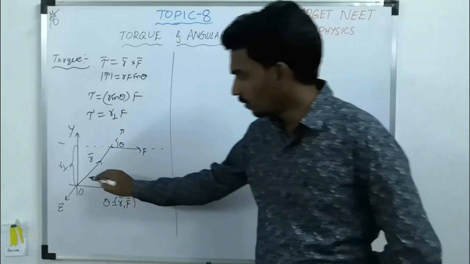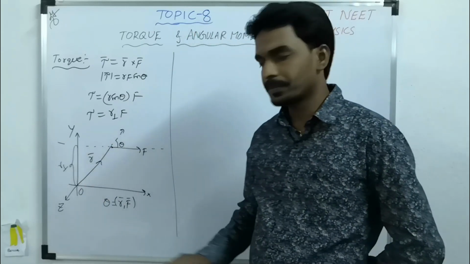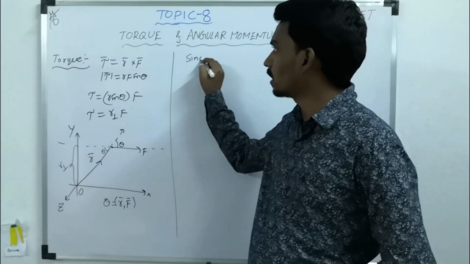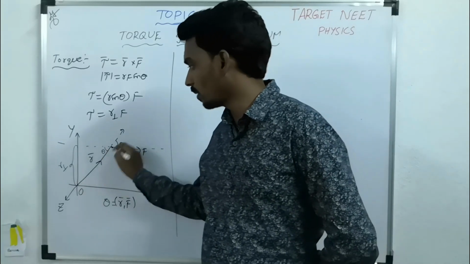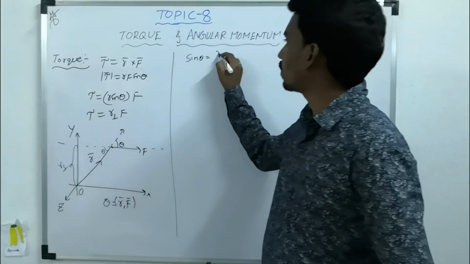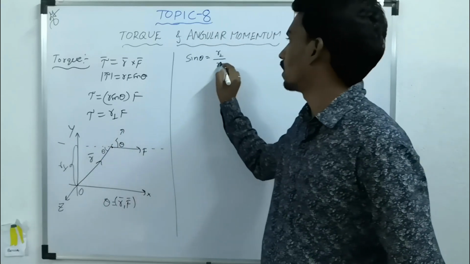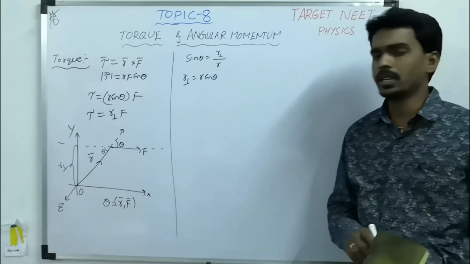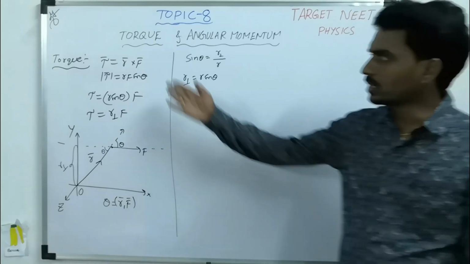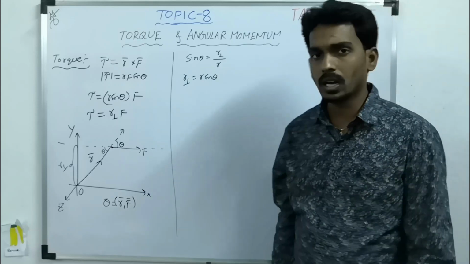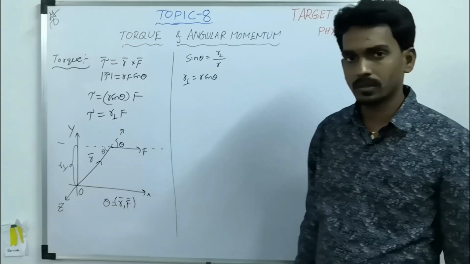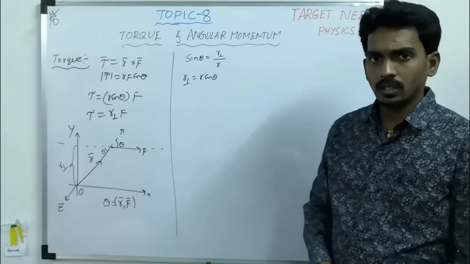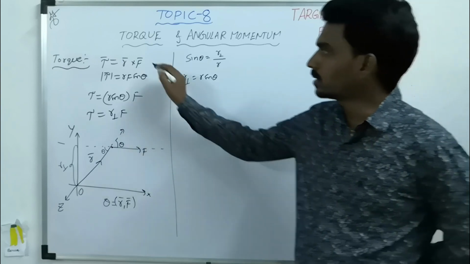R sin theta. If you consider this right angle triangle, with this angle theta, sin theta is opposite by hypotenuse. Opposite is R perpendicular, and the hypotenuse is R. So R perpendicular is R sin theta. This is the way you can find the torque, using the vector product or using the concept of perpendicular distance and force.